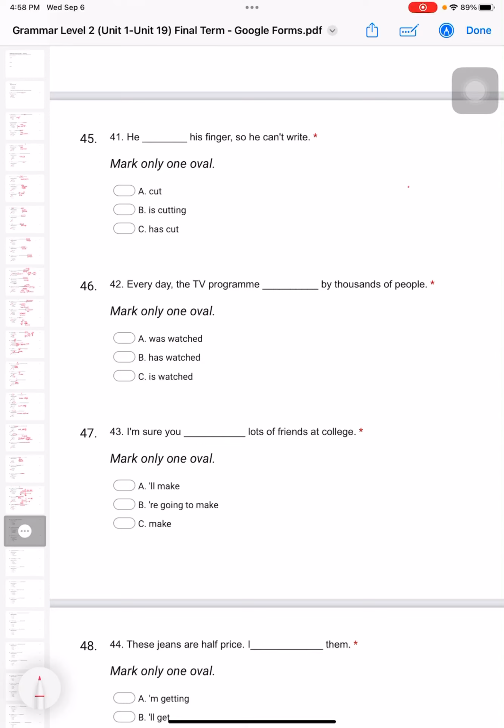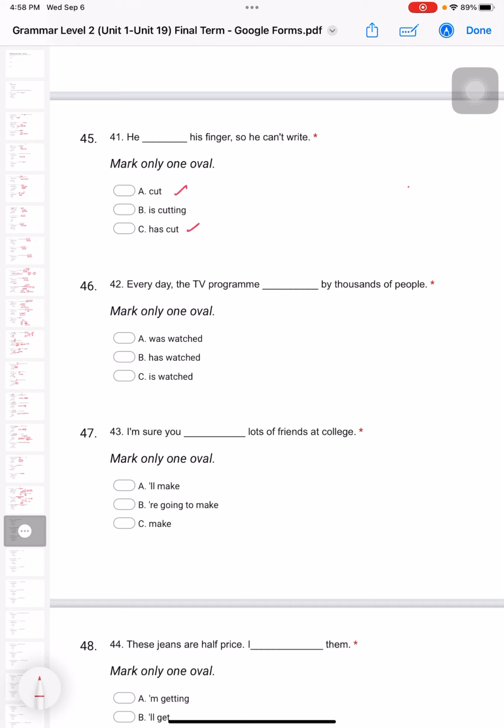Okay, now it's part 3. His finger, so he can't write. So basically that means he already cut his finger, right? But do you know when he cut it? Yeah, I don't know, right? There's no specific time here.